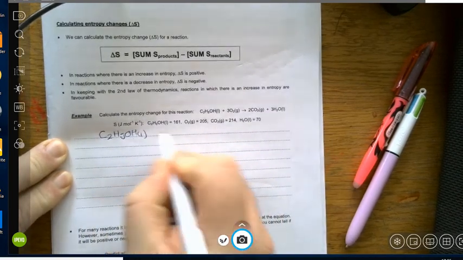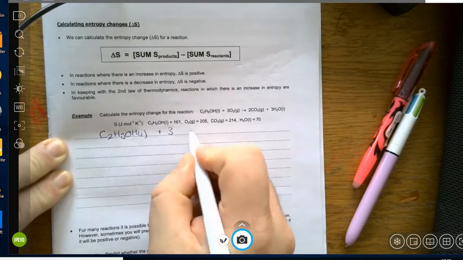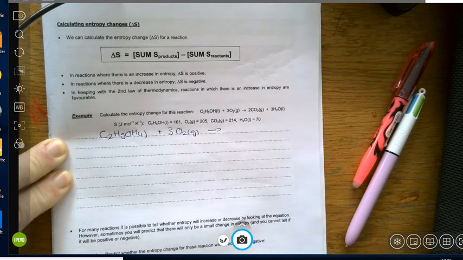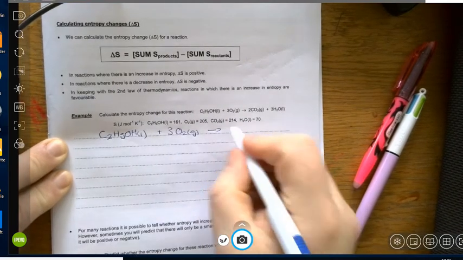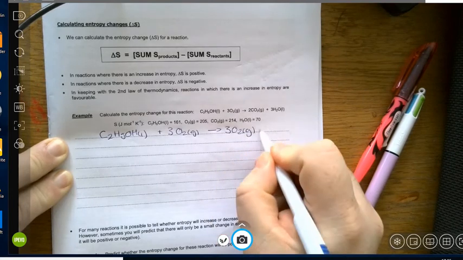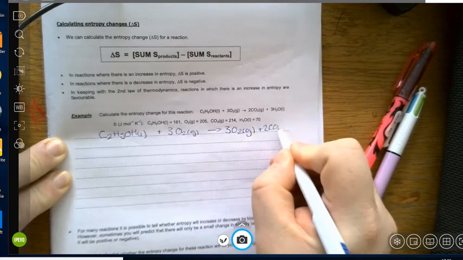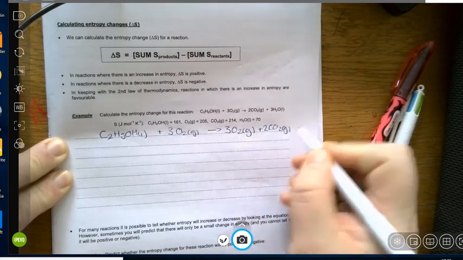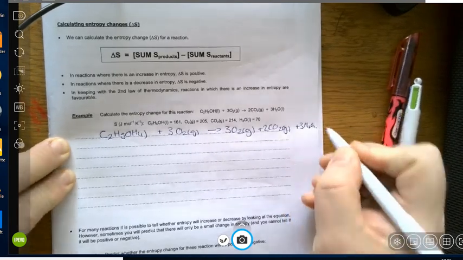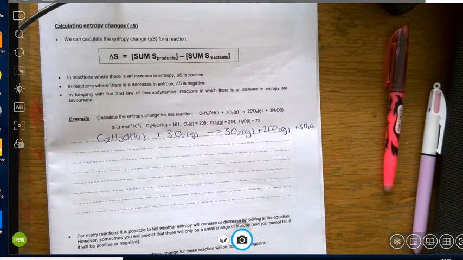I don't like that, so I would rather make it more central and write it down here. I do apologise, I have to move the chair out of the way then. 3O2 gaseous plus 2CO2 gaseous plus 3H2O liquid. Now all I'm going to do for this now